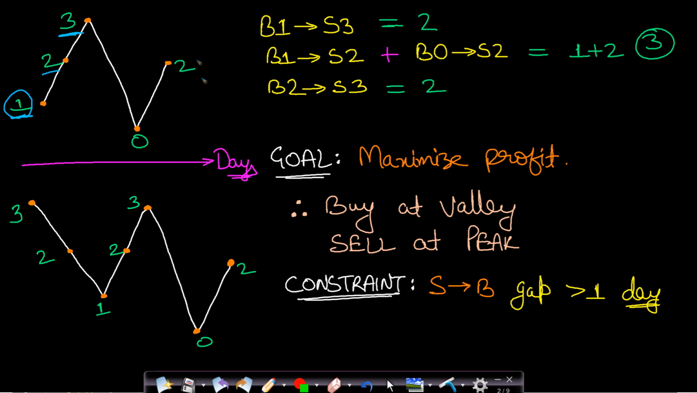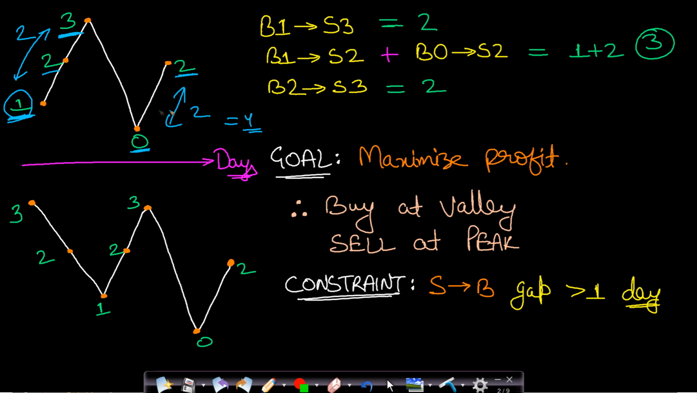Now for this first example, what will be the maximum profit? If you do not consider cooldown, then you will buy the stock at this day 1 at price 1 and you will sell it at day 3 at price 3. Now again you will buy the stock at day 4 at price 0, and then you will sell it at day 5 at price 2. So what will be the profit? On this first buy and sell, the profit will be 2. On this second buy and sell, the profit will be 2. So total profit will be equal to 4.